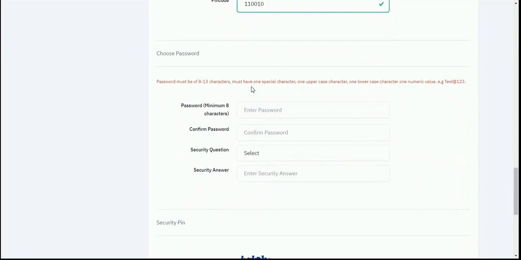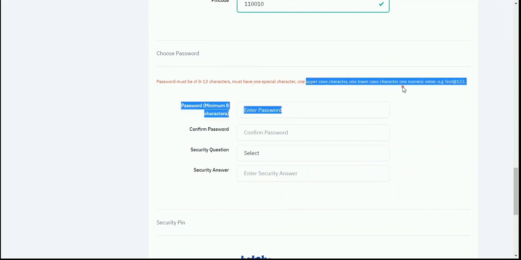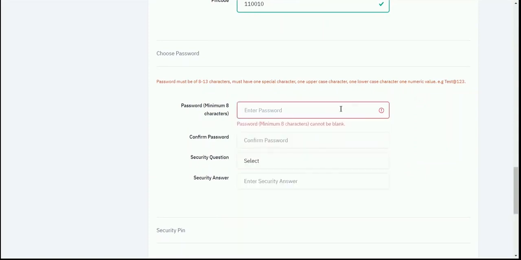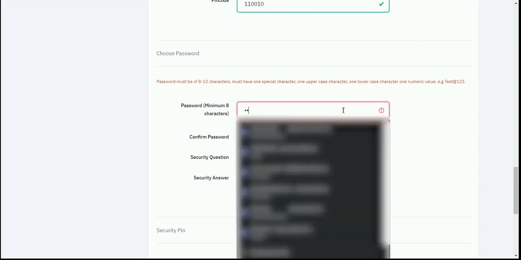Now here I need to choose my password, and the password should be selected as per the password policy. You can also see the password policy here. You need to follow it while creating the password. It says that you should have 8 to 13 characters, a special character, an uppercase character, a lowercase character, and a numeric value. So you have to create your password accordingly.